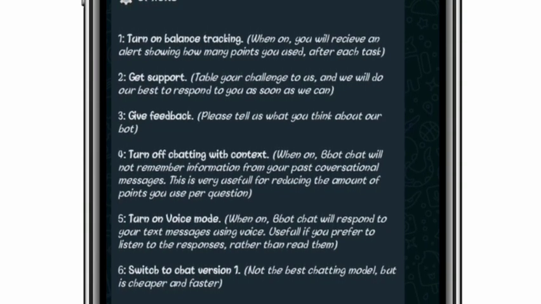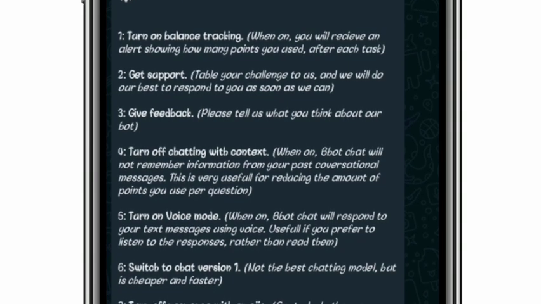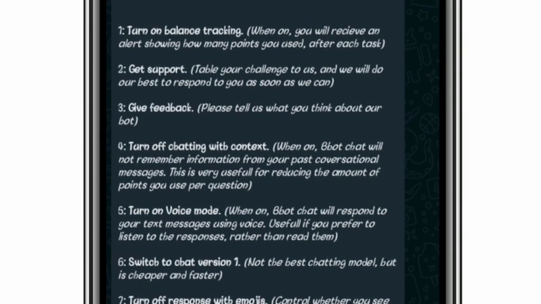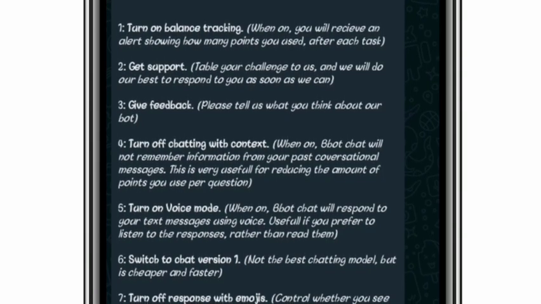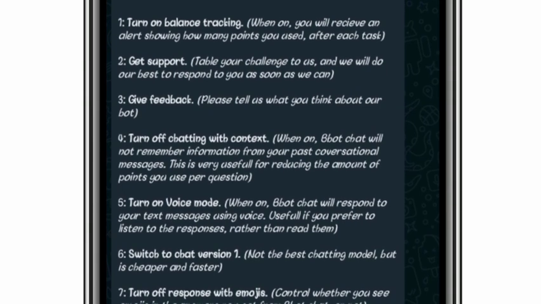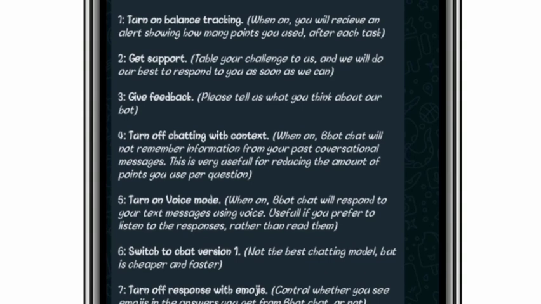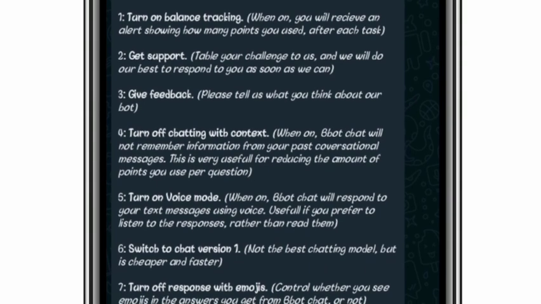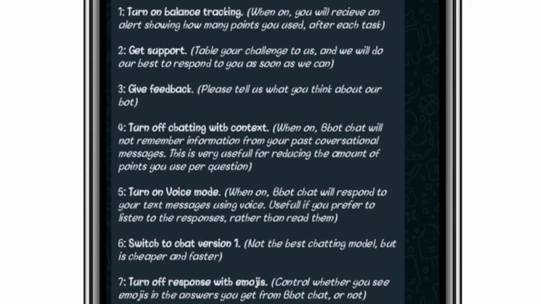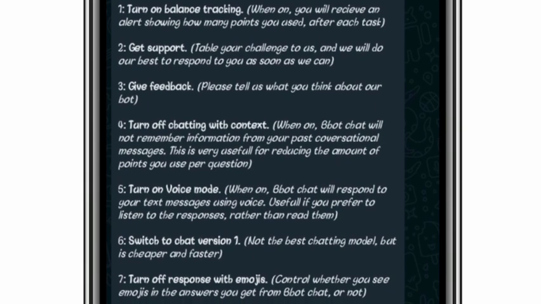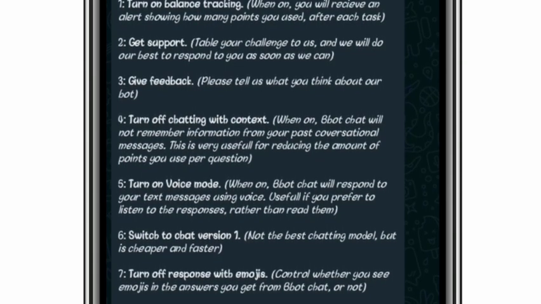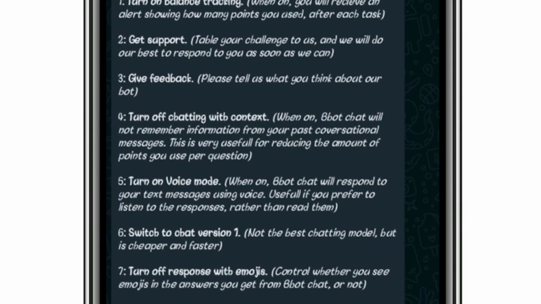And the second one, get support. Tell us your challenge and we will do our best to respond to you as soon as we can. So let's say you are having a problem using the chatbot, you can just use number 2 to get support from the chatbot team. The third one is give feedback. If you want to give feedback about the chatbot, whether you are enjoying the service of the chatbot, you use option 3.